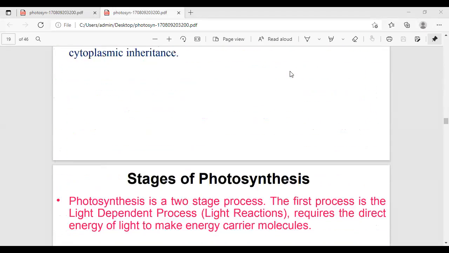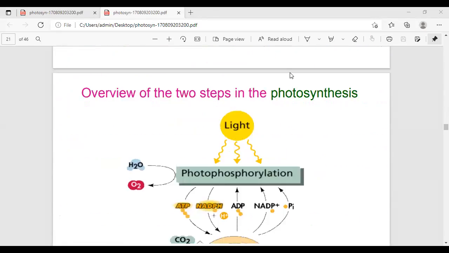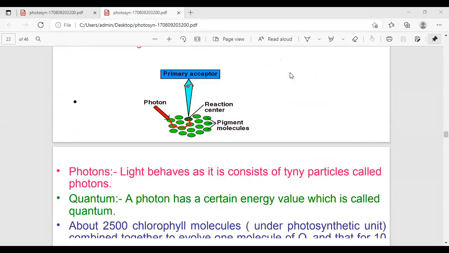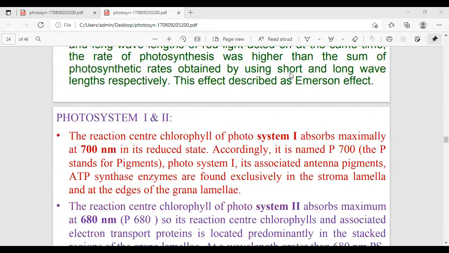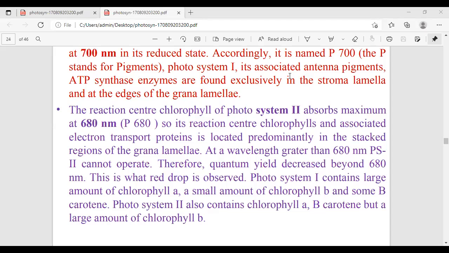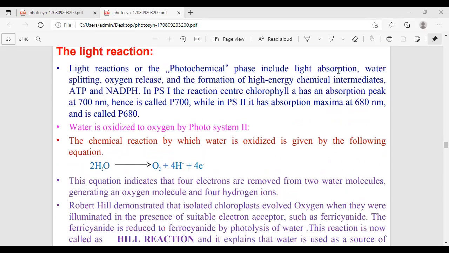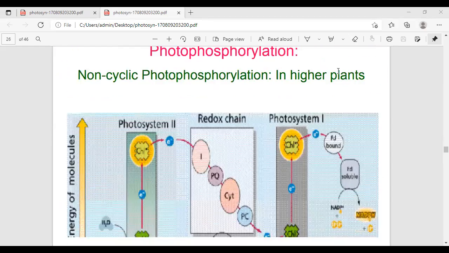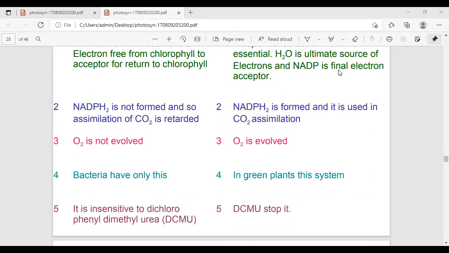In yesterday's class, I completed the C3 cycle. In the dark reaction, what are the other names for the dark reaction? Carbon dioxide fixation, and the second is carbon assimilation. The old name is the dark reaction. In that dark reaction, the explanation is completed in the C3 cycle.